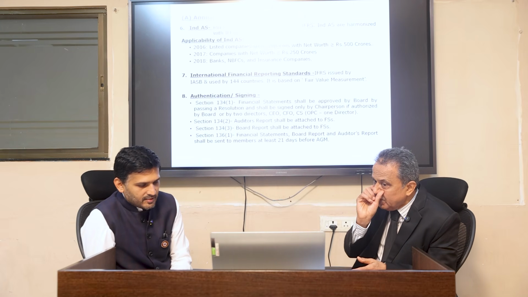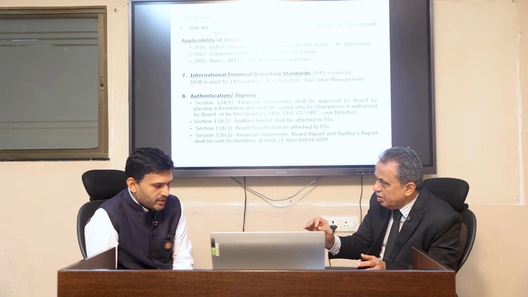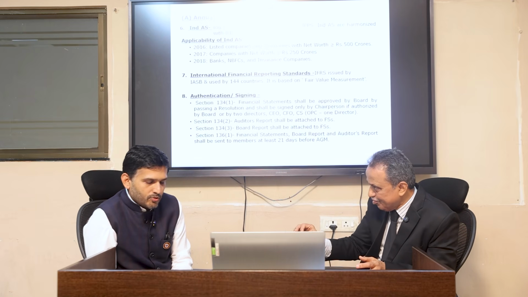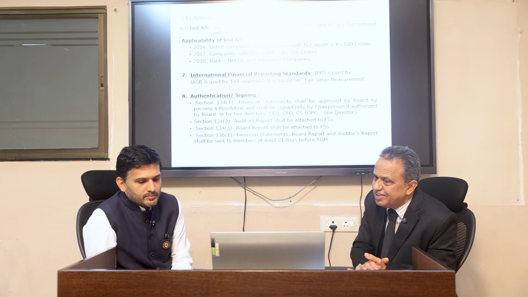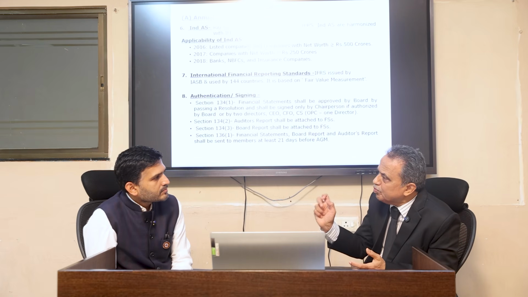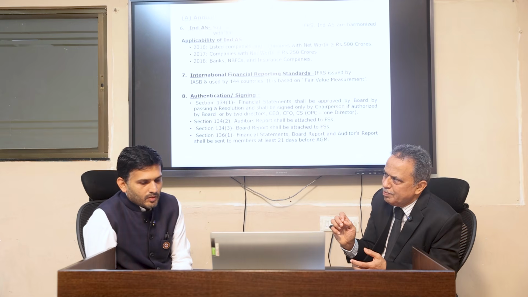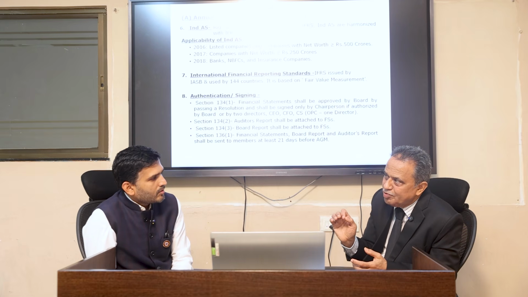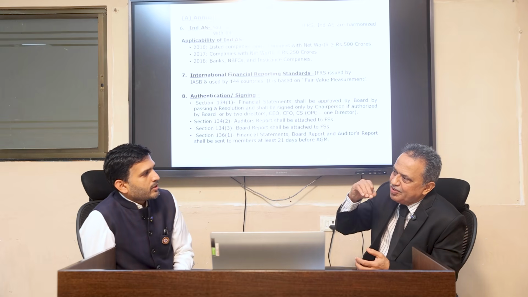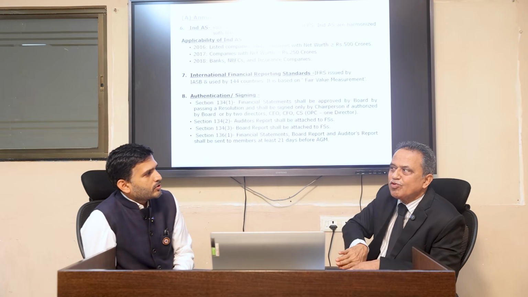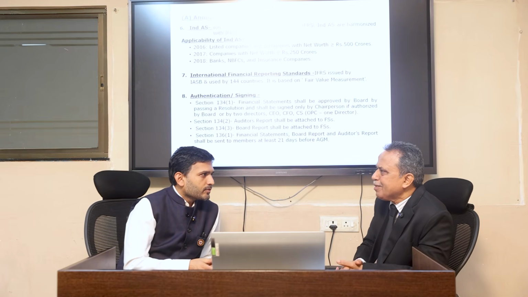And basically the law is 134(2): the auditor's report must be attached to the balance sheet. Yes, the director's report must be attached to the balance sheet, so that a full set is created. Correct. And under 136(1), financial statements, board report and auditor's report must reach the shareholders or members before 21 clear days of the AGM. Clear days means the date of AGM and the date of serving should be excluded. Right. Purely, clearly, a 21 days gap must be there.